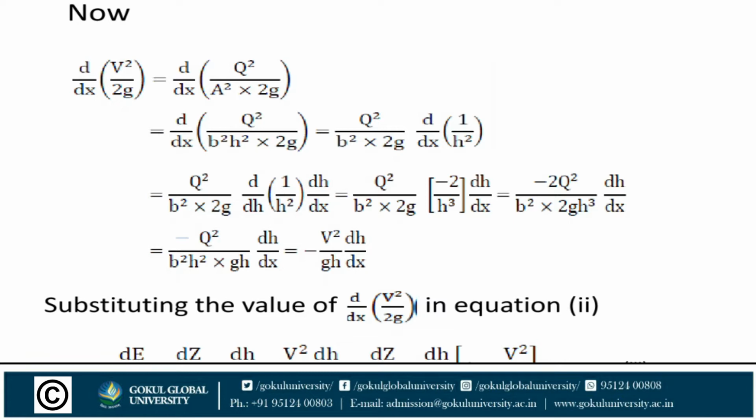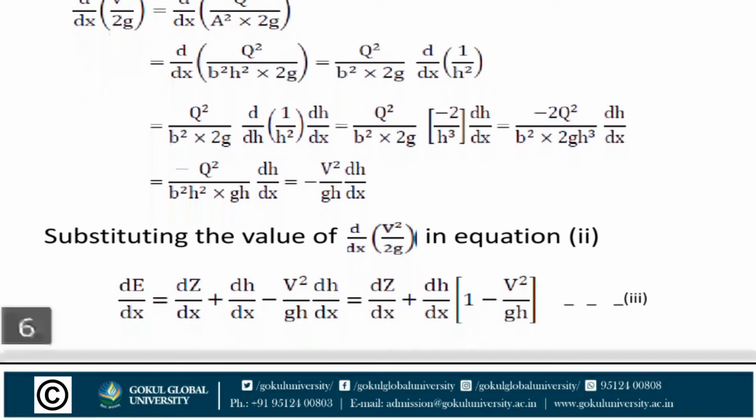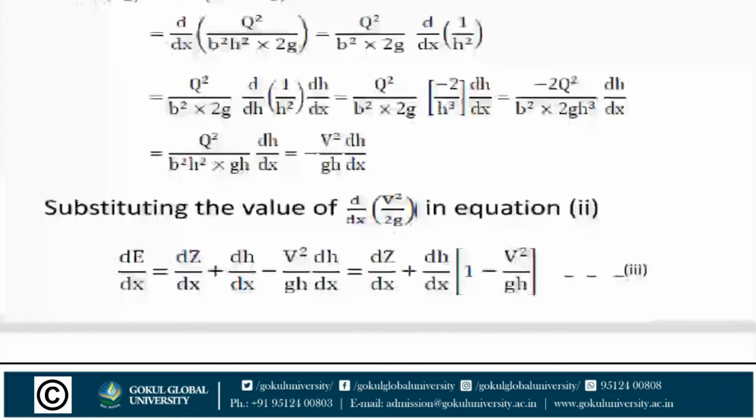Here the equation is in terms of H, Q square, B and g. There is no x variable, so differentiating with respect to H, d by dH of 1 upon H square, and it is in dh by dx form, times Q square upon B square into 2g. The differentiation of 1 upon H square gives minus 2 upon H cube into dh by dx.